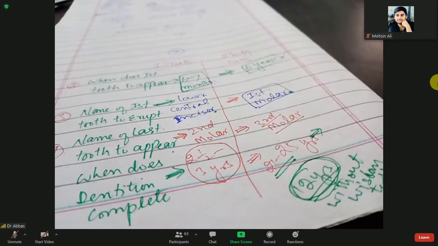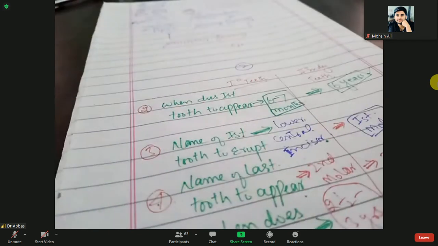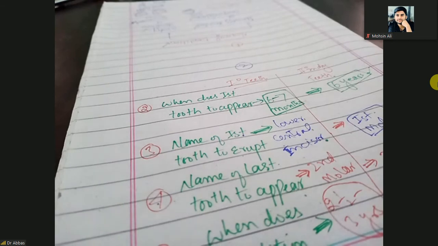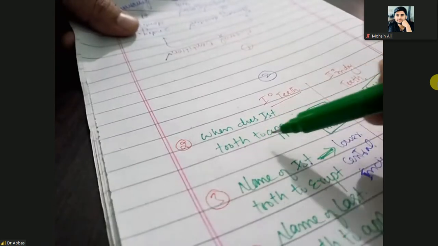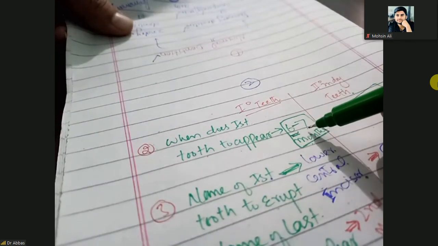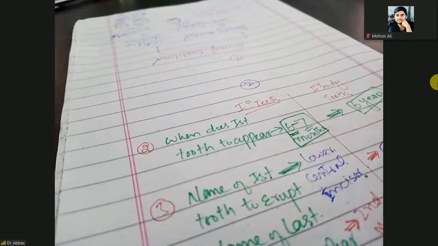So here is a question: when there is some abnormal dentition, or delayed dentition. Here we have discussed when the first tooth appears. Normally the first tooth should appear in 6 to 7 months.